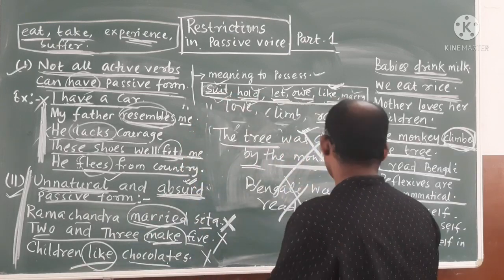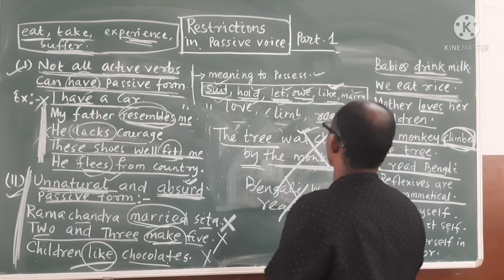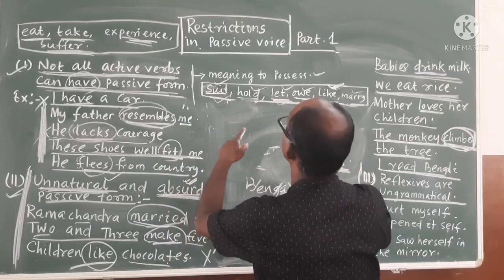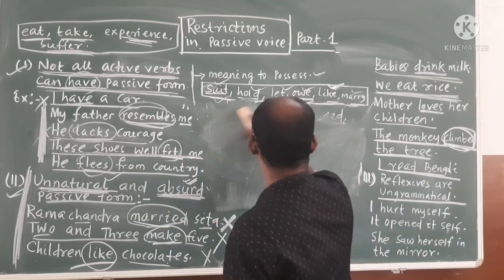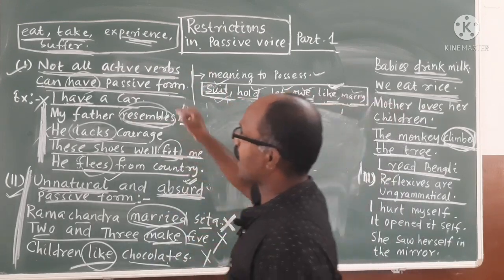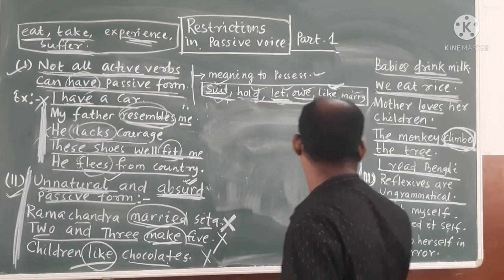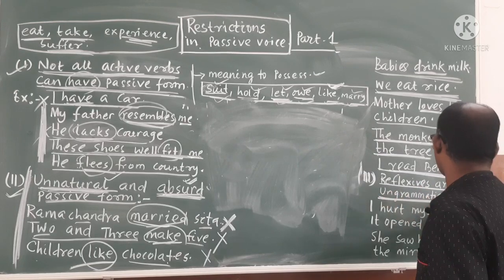Okay. Then come to the third point of today. I have taken 3 points because you have to remember more. That's why I have taken 3 points in this restriction part. So please remember, in the 3 parts you have got many more verbs. That verb may look like an active verb, but you cannot make it passive. Okay. Then the next point is that reflexives are ungrammatical in passive.